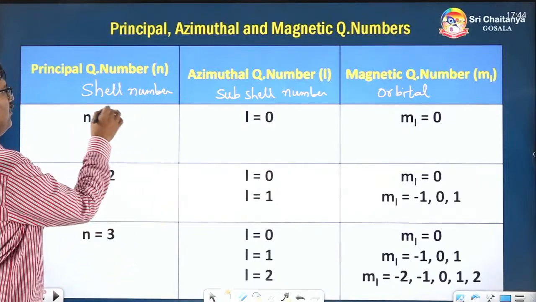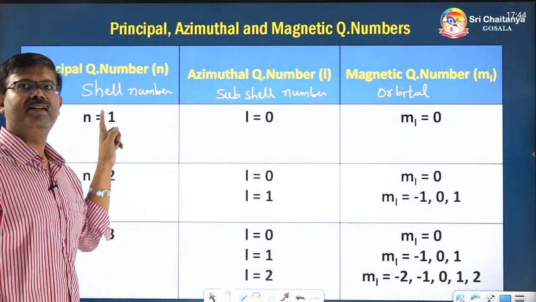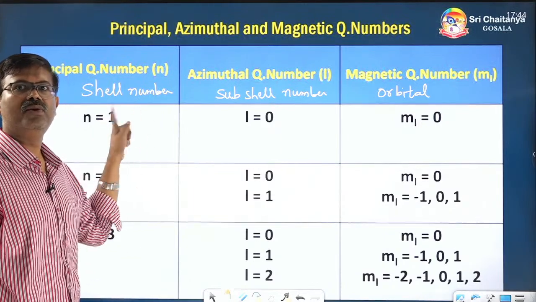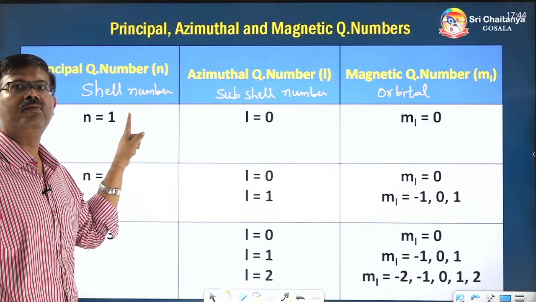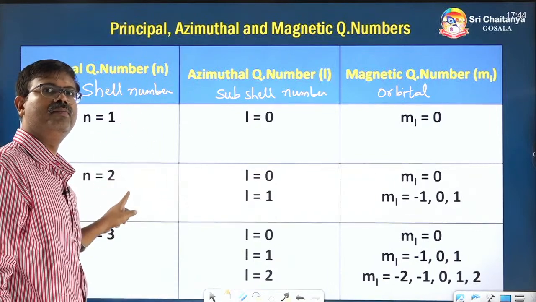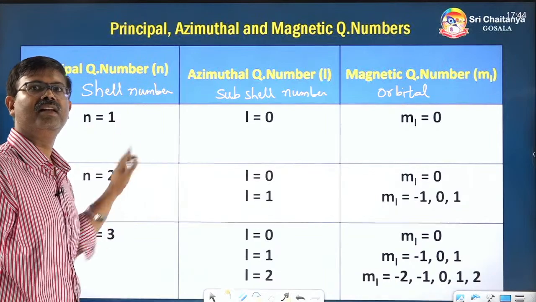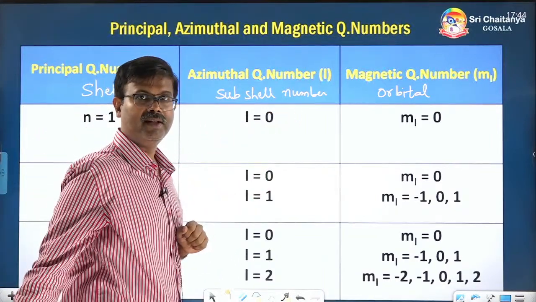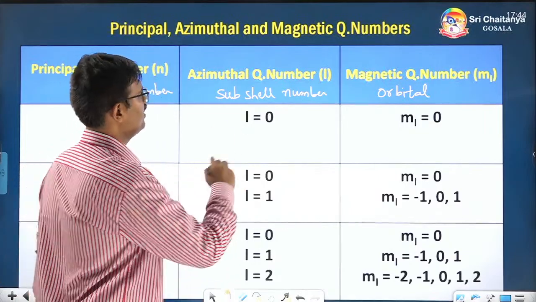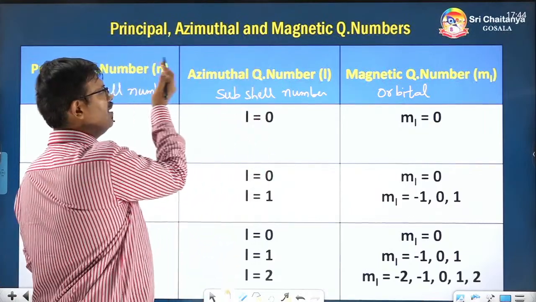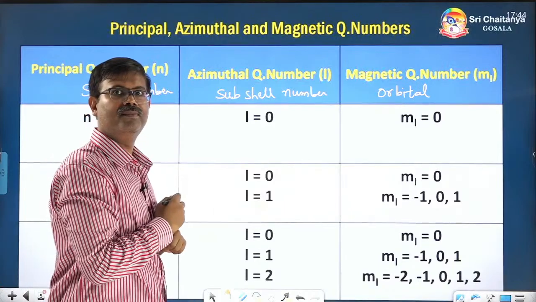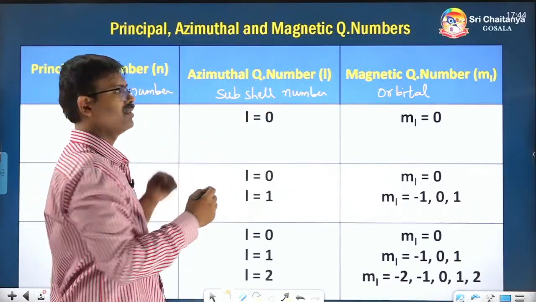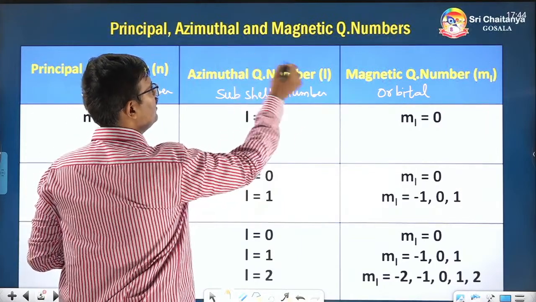Now, shell numbers, we will call them first shell, second shell, third shell, fourth shell, like that. If n is equal to 1, principal quantum number 1, we say it is a first shell, 2 means second shell, 3 means third shell. Now, azimuthal quantum number or subshell number. Subshell numbers depend upon the shell numbers.